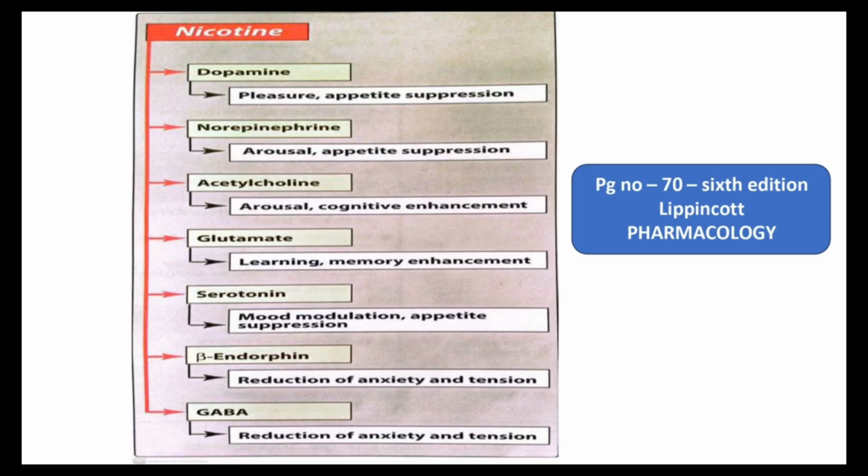And in the next section, as we already mentioned, depending on the dose, it's blocking, sometimes it's stimulating, that means enhancing the action. Whatever nicotine normally does, I mentioned here. This is the same as Lippincott. If the picture is not clear, you can check the page number also. Just go through this one. Not that important, but just check it. In the coming chapters it will be very helpful.